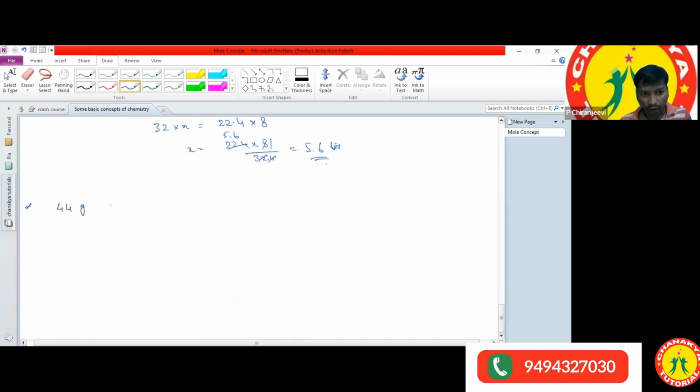44 grams of carbon dioxide. The number of atoms present in 44 grams of carbon dioxide gas.